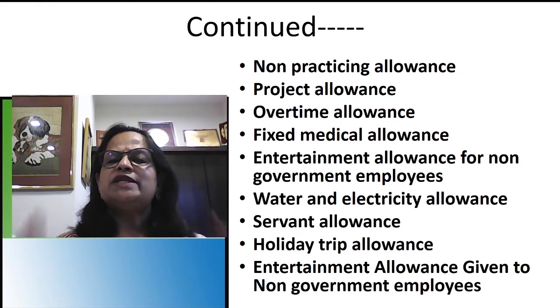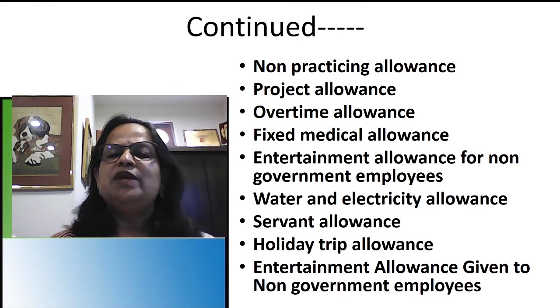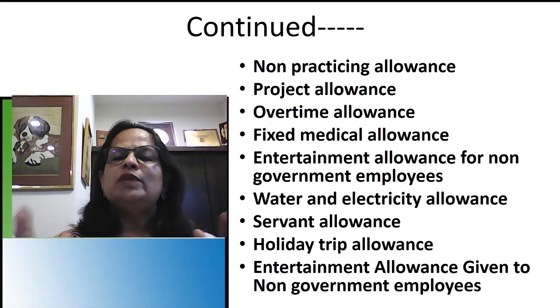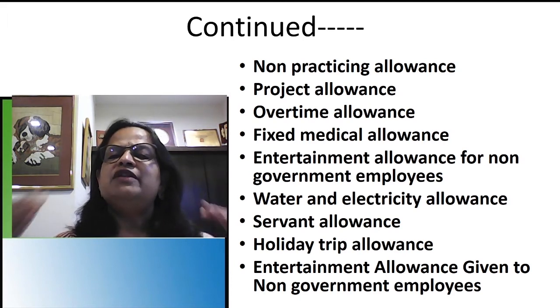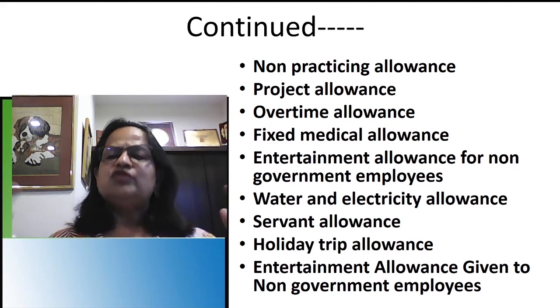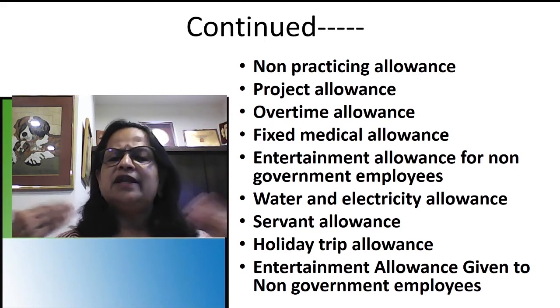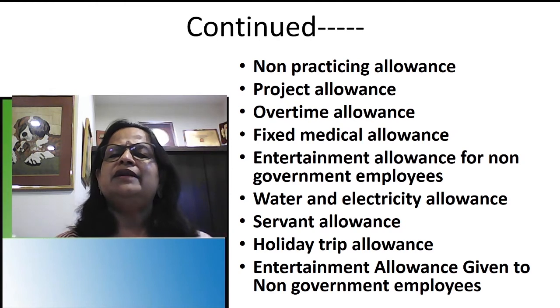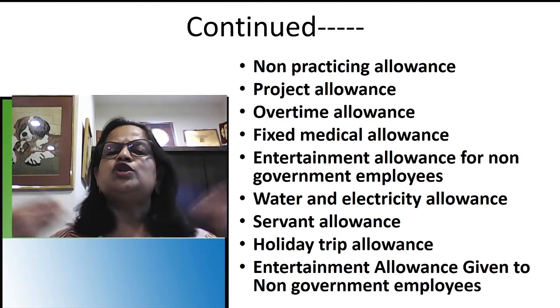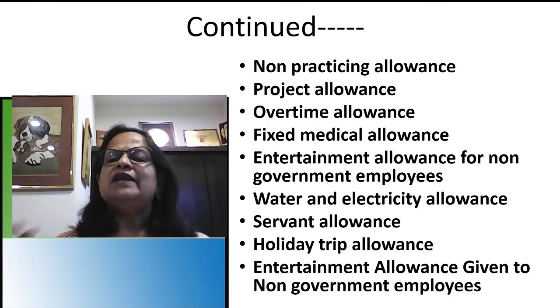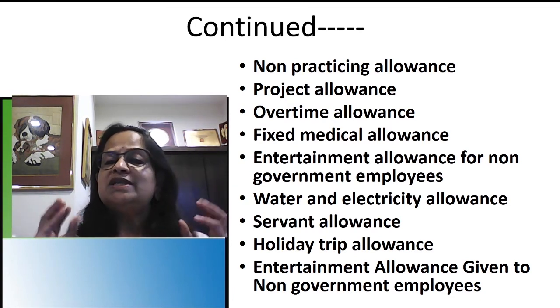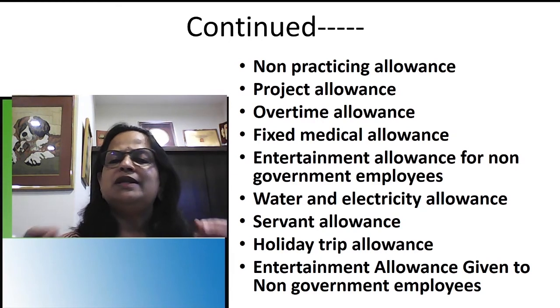Next will be overtime allowance. Overtime allowance is when the company is working in different shifts. If certain export contracts are there and they have to manufacture more items, they will request the employees to work overtime. There they will get paid extra for that. So that is the overtime allowance. It will be completely taxable.